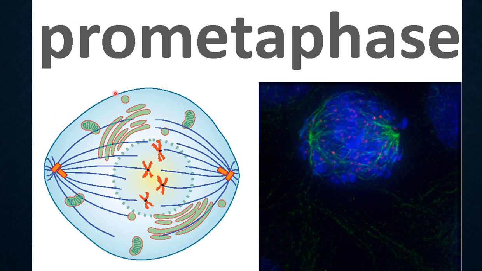And if you look here on the prometaphase, this is actually a photo explaining that the chromosomes are lining up, and those green lines are the spindle fibers that are connecting to the kinetochore of the chromosomes. And here we can see very clearly that chromosomes are in the center and spindle fibers are connected to the kinetochore on the chromosomes.